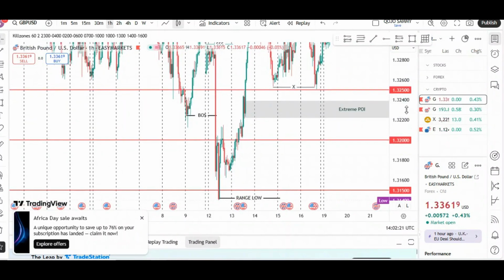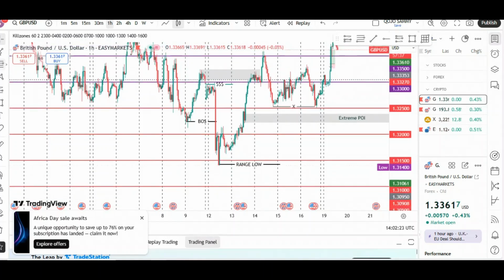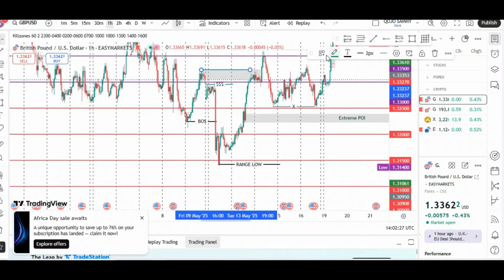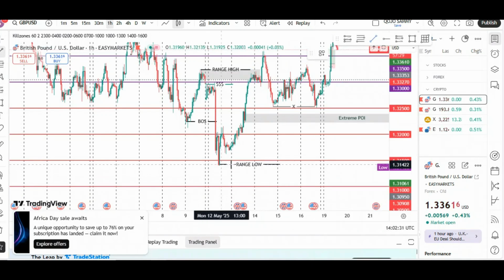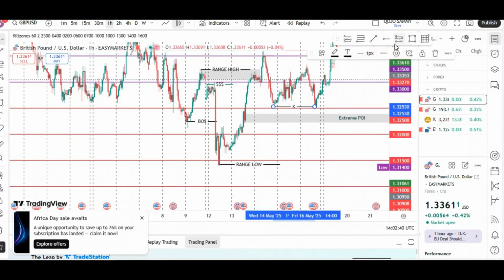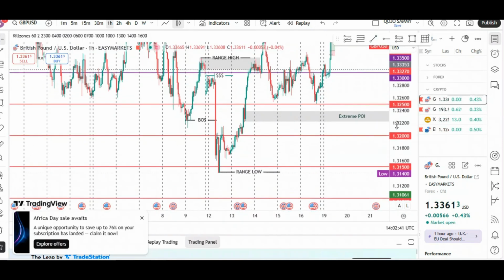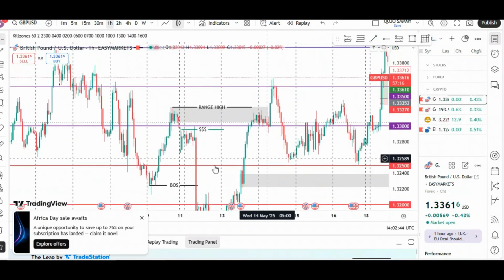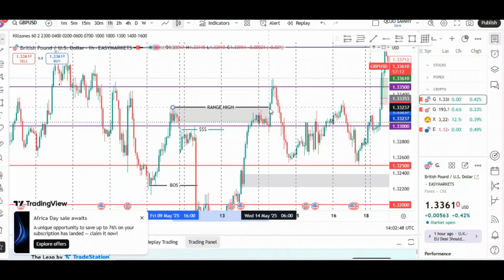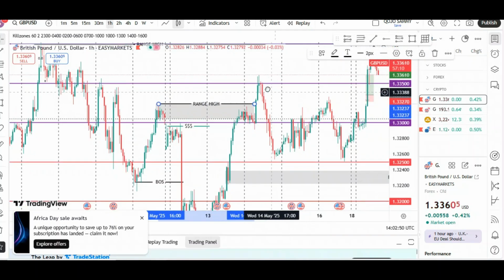We also have our internal range high and range low. So we have this internal range high, and then we have the internal range low right about here, making up the external range low as well. So what happened was that the market came up, swept the liquidity in the internal range, and if the internal range breaks, the market has now changed.